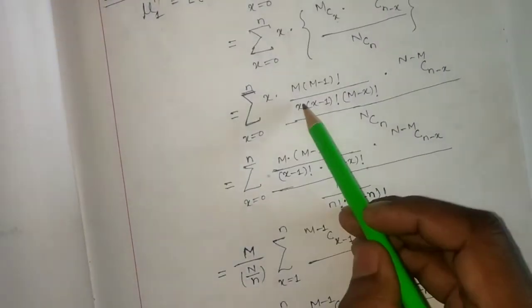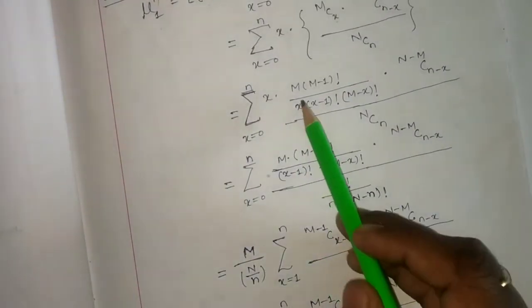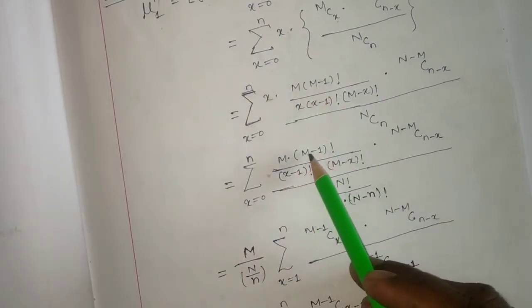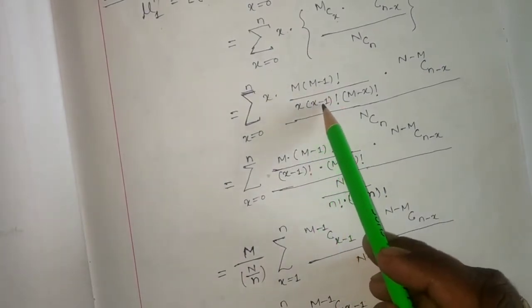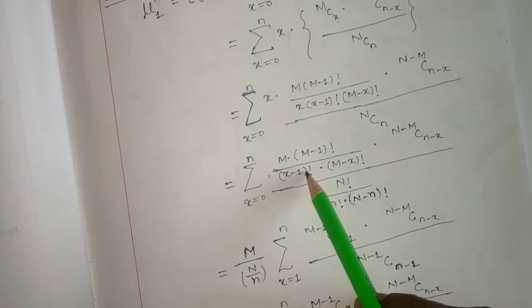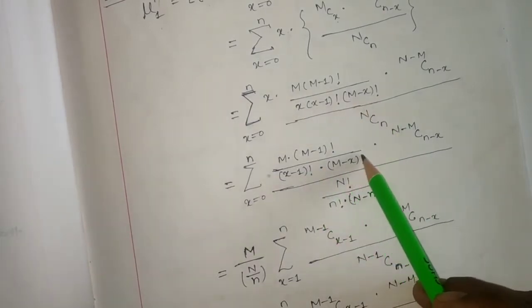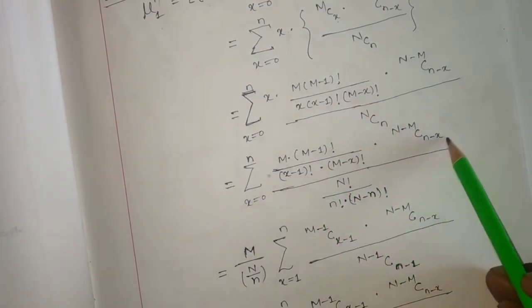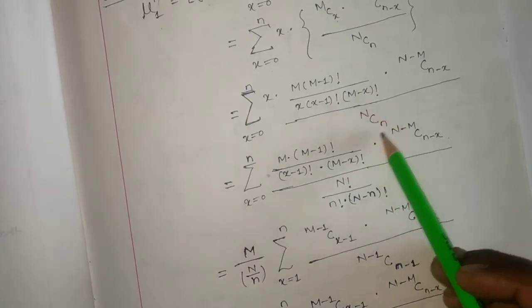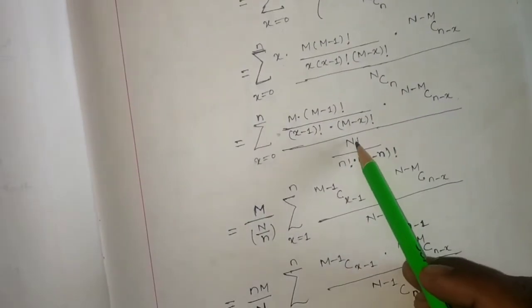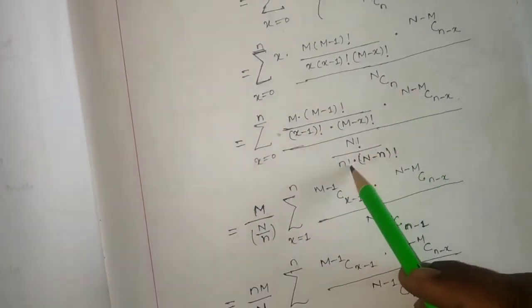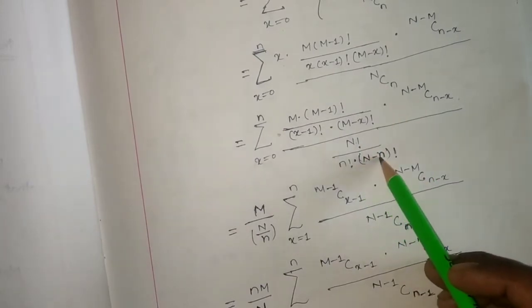So here x got cancelled, so m into m minus 1 factorial over x minus 1 factorial, m minus x factorial, into N minus m C n minus x, whole divided by this one. This NCn can be written as N factorial by n factorial into N minus n factorial.